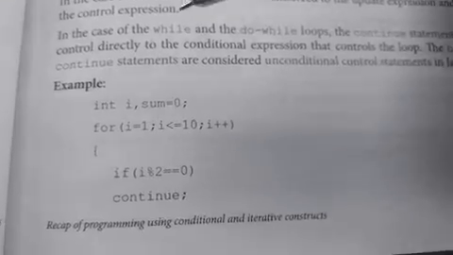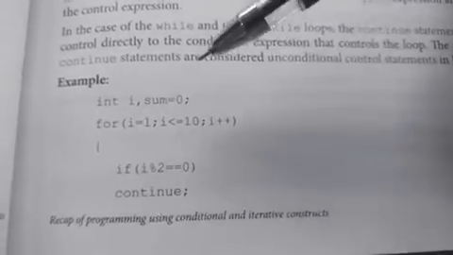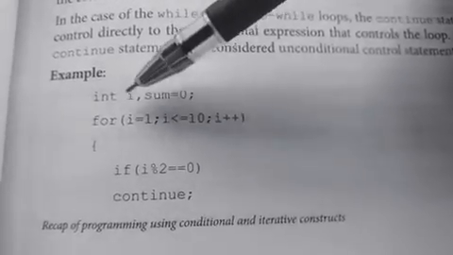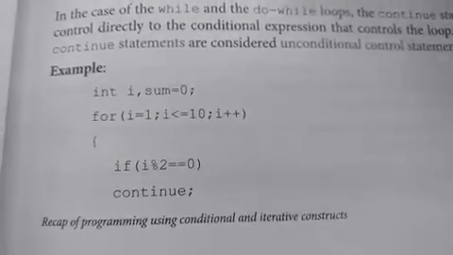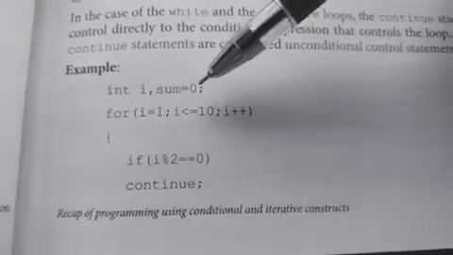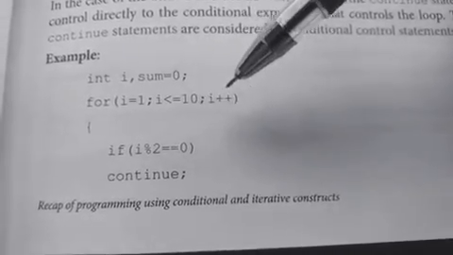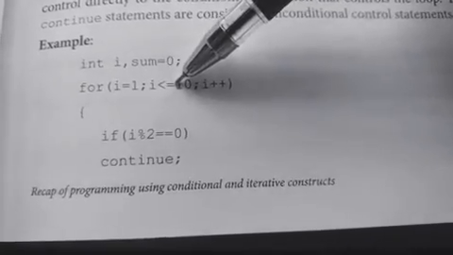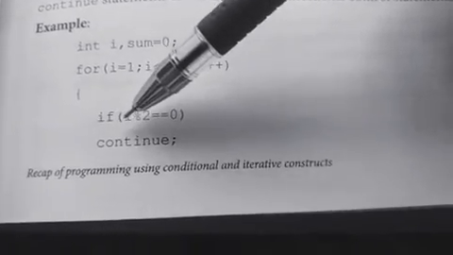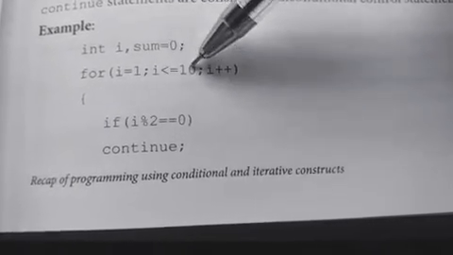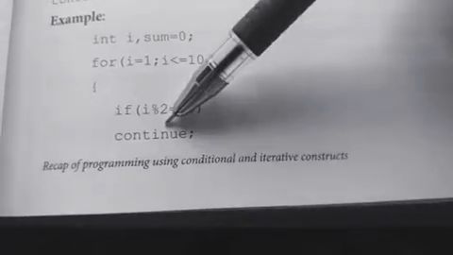So here there is a code for illustrating the example for the continue statement. Here we have declared two variables, similar to the former example, i and sum. For i equal 1, i less than or equal to 10, i plus plus. If the condition is true, we will come inside the for loop. So the initial value of i is 1, we will check the condition, 1 less than or equal to 10 is true, we will come inside the for loop.